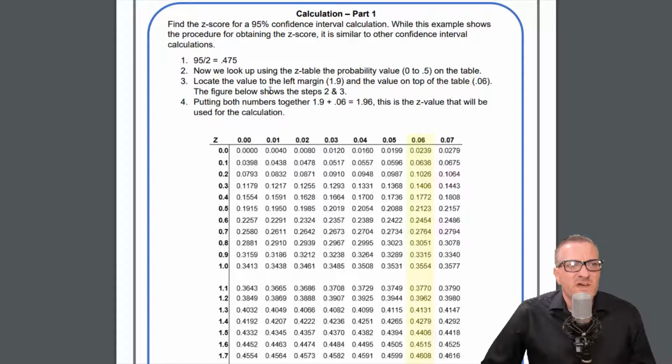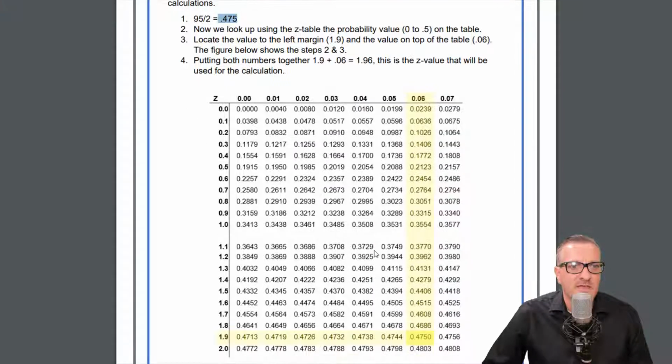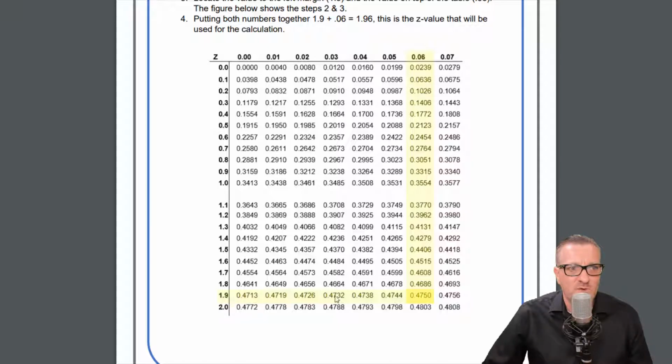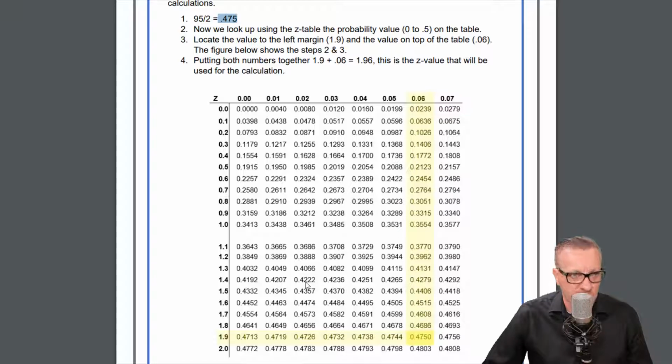So it says locate the value to the left of the margin, 1.9, and the value on the top of the table, 0.06. Okay, so let's say we're looking for this right here. We would have to find the closest value to that, and it is 1.96. So if we look this up and we're looking all around this table first, we would look for this value, which is that half, and then we would go out and we'd locate 1.96.